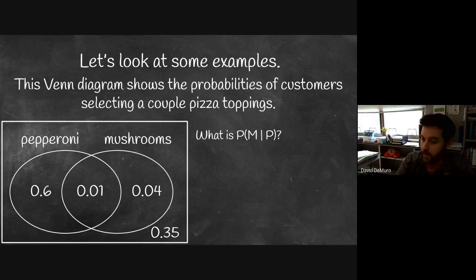What if we flip it around? In this case, I want to know what is the probability of a person getting mushrooms on their pizza given that they've gotten pepperoni on their pizza. This would be a great time to pause the video and try to find this probability on your own. And when you're ready, press play again and see if you got it right.